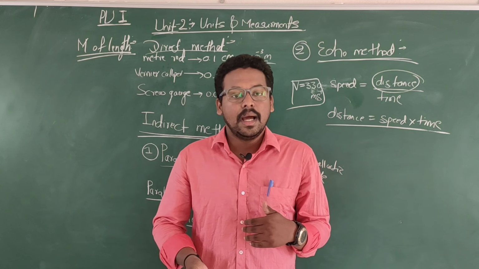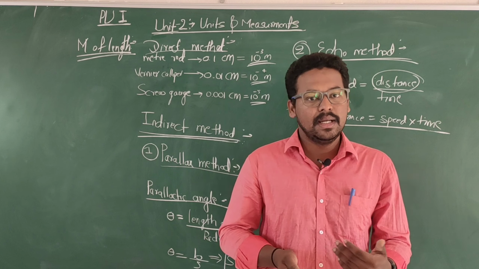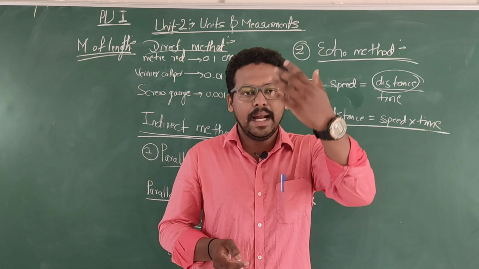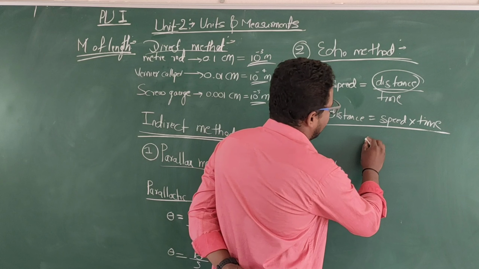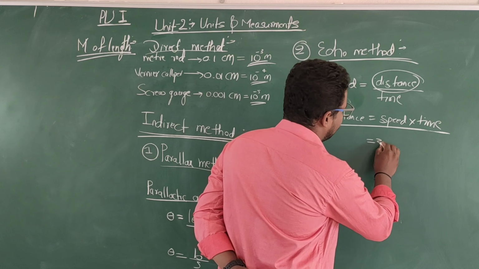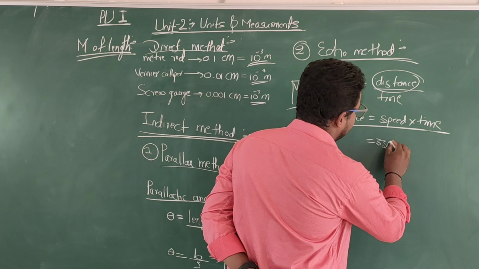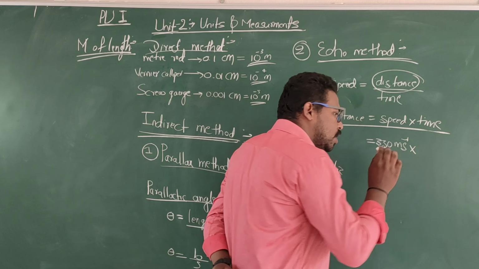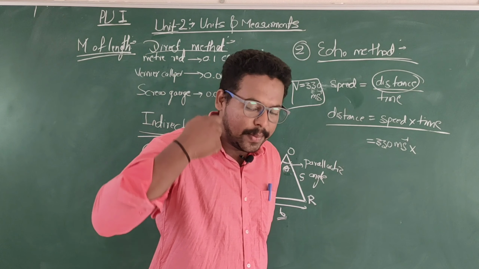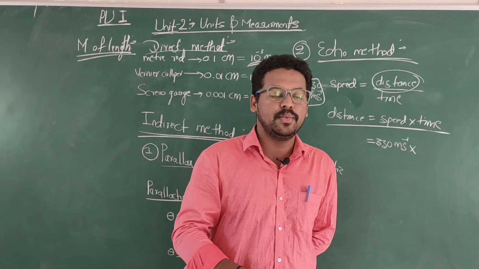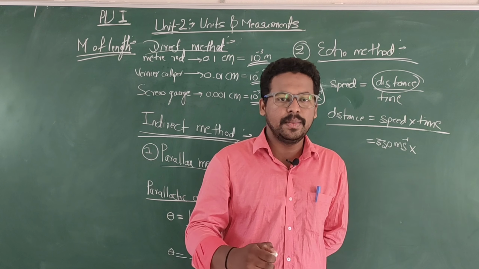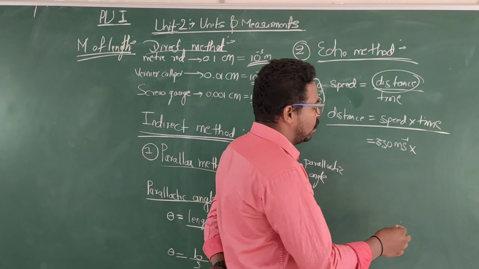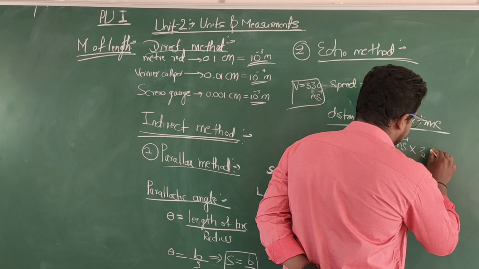Then I know the velocity of sound in air, so now I can calculate the distance between the person standing here and that mountain. The speed of sound is 330 meters per second, and the time taken is, say, 3 seconds.